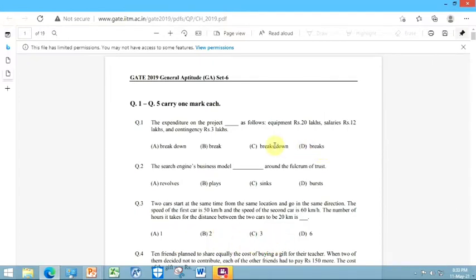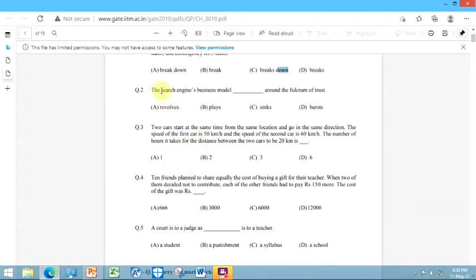But here we have a list of equipment, salary and contingency given, so we will use breaks down. So the answer is breaks down, answer is C. Why? Because there is a list given in the question, so breaks down is the correct answer.